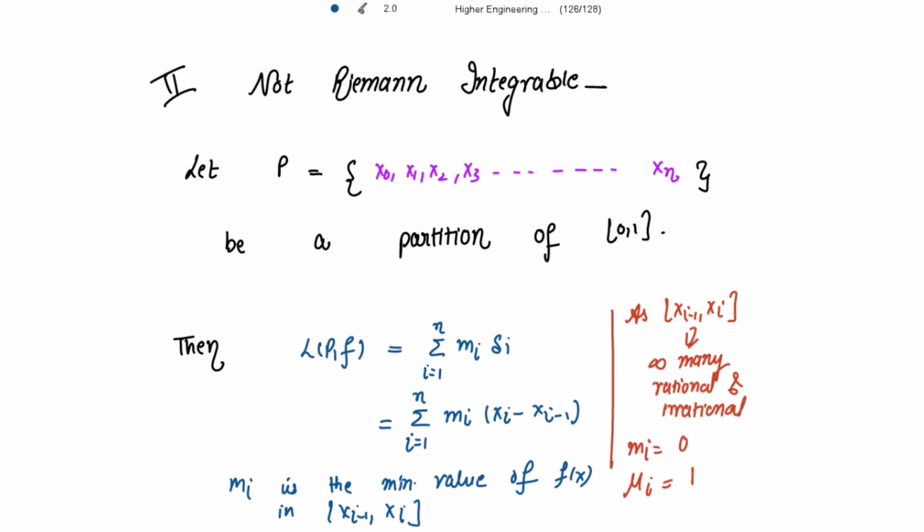So from this can we say that the minimum value of f(x) in this closed interval [0, 1] is 0 and the maximum value is equal to 1. Same values for this interval also and for this interval also, because there is an existence of only two values, either 0 or 1, for infinitely many irrational numbers and rational numbers respectively, right? So let's write this.